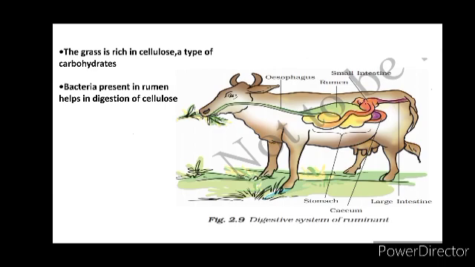Plant products have high fiber content, and to digest the fiber present in the food, an enzyme called cellulase is required, which is not produced by animals, including humans, themselves. Because of that they cannot digest cellulose.